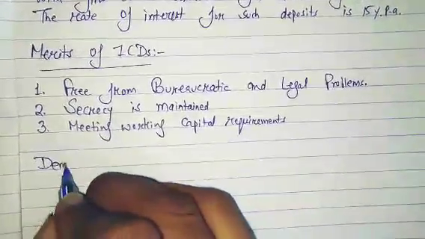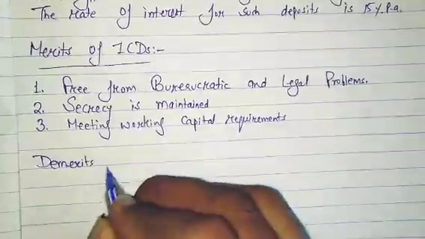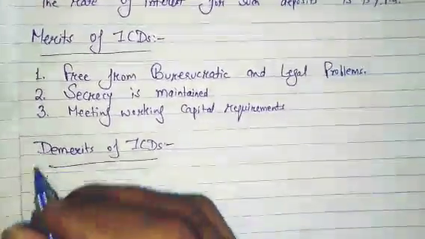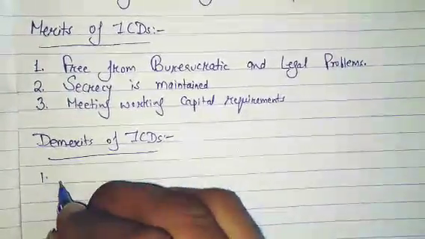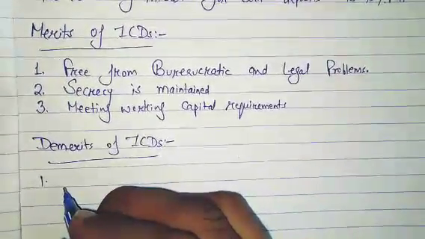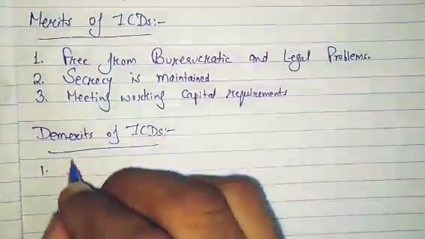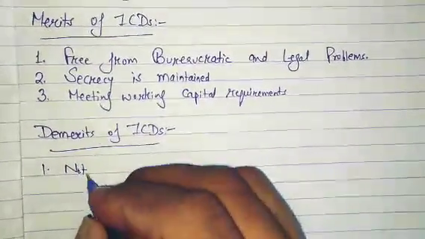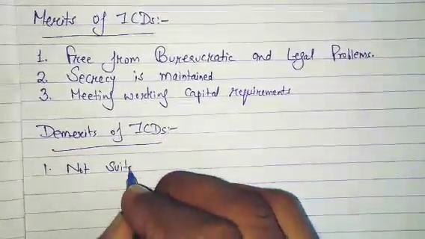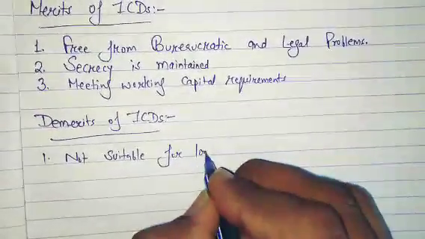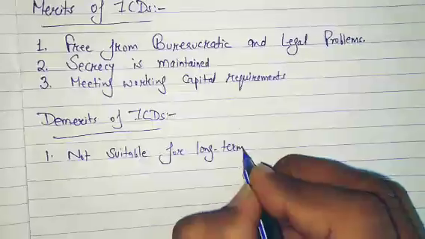Now demerits of inter-corporate deposits. First point, you know that ICDs are provided for the short term, so they are not suitable for long term financing. So this is the demerit. Here you write: not suitable for long term financing.